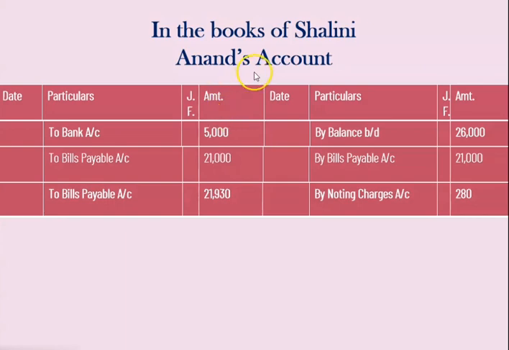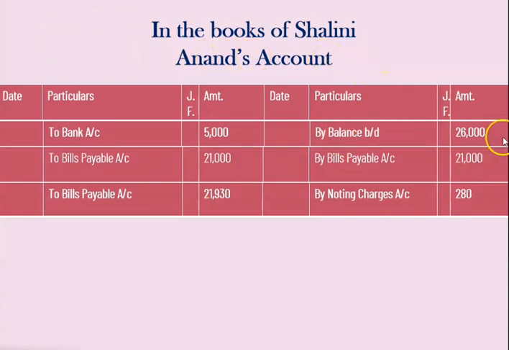Now just see here, in the sum it is clearly mentioned about the noting charges. Therefore in Shalini's book, bills payable account 21,000 rupees, and she is going to pay noting charges also, and therefore by noting charges account 280 rupees to Anand account. So either we can combine the entry or we can pass a separate entry. A separate entry will come like this: bills payable account debit 21,000 rupees to Anand account 21,000 rupees, and noting charges account debit 280 rupees to Anand account 280 rupees, right?